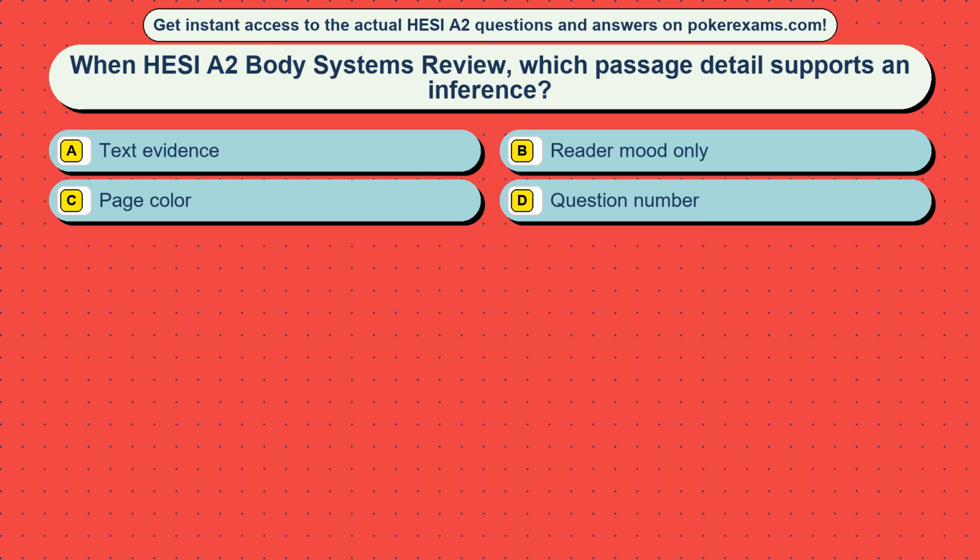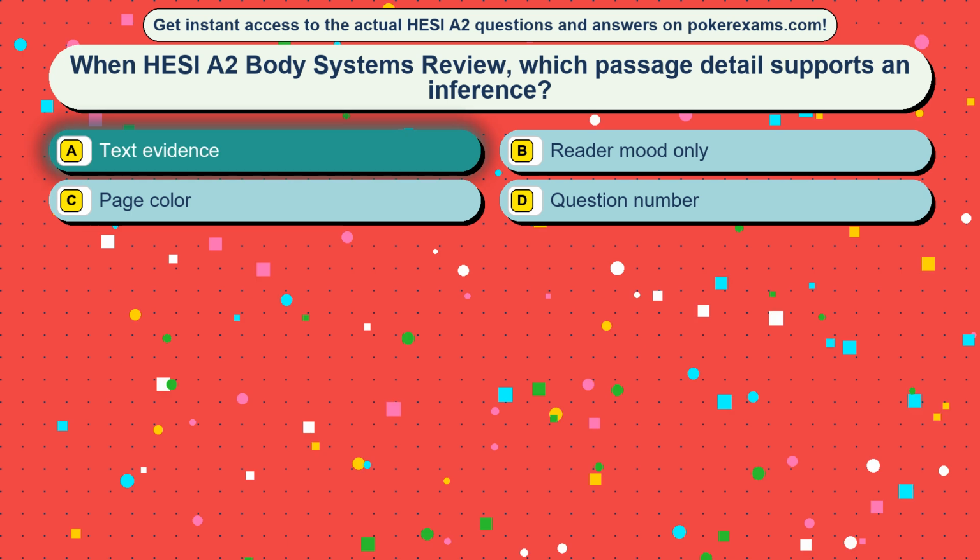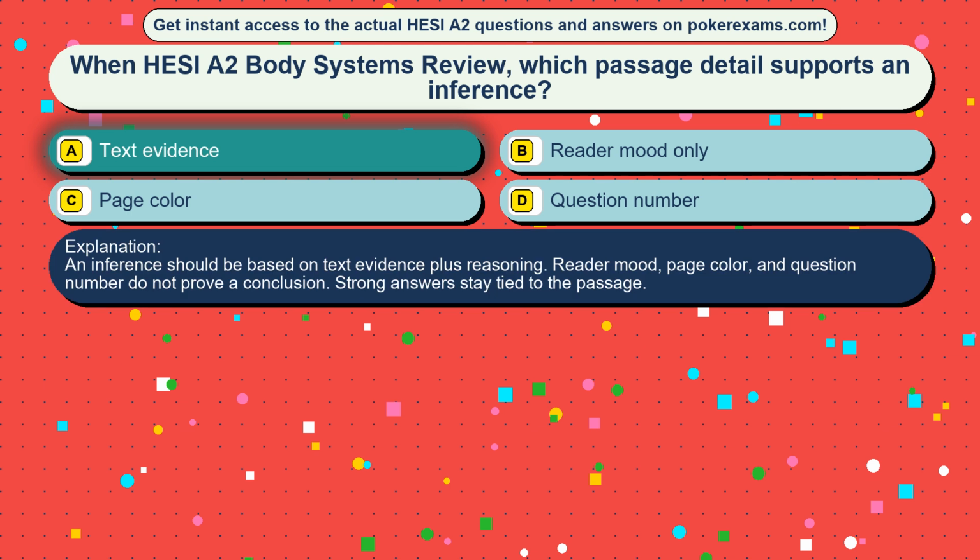Question 9. When HESI A2 Body Systems Review, which passage detail supports an inference? Option A, text evidence. Option B, reader mood only. Option C, page color. Option D, question number. The correct answer is option A, text evidence. An inference should be based on text evidence plus reasoning. Reader mood, page color, and question number do not prove a conclusion. Strong answers stay tied to the passage.